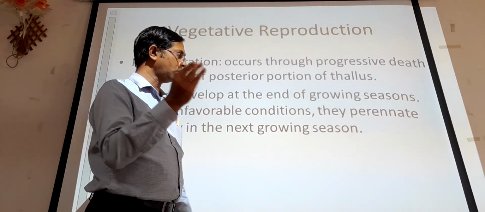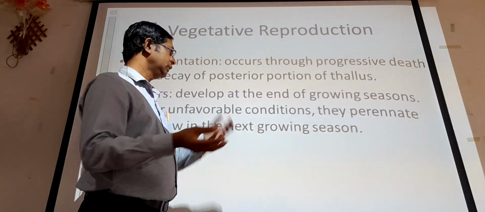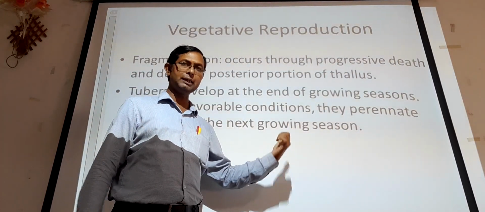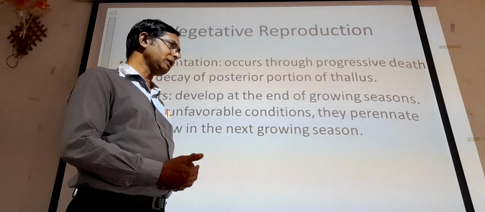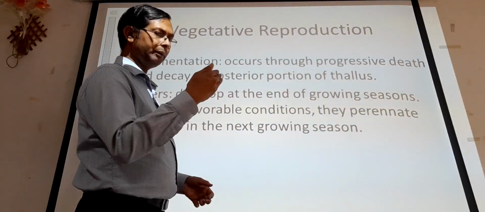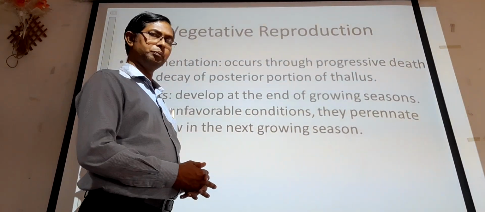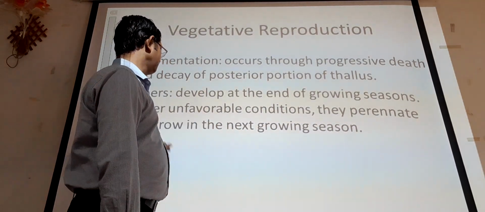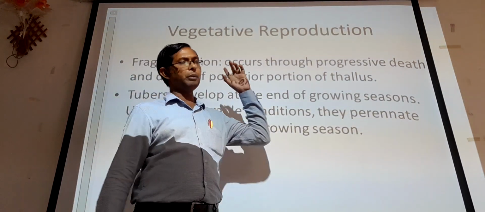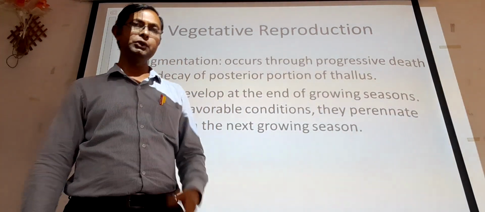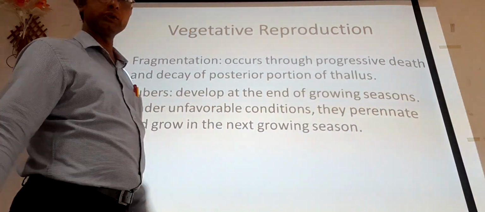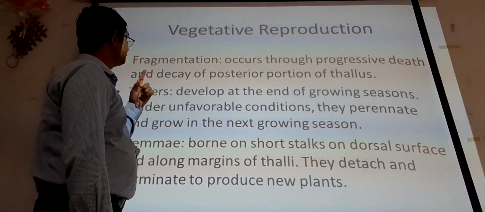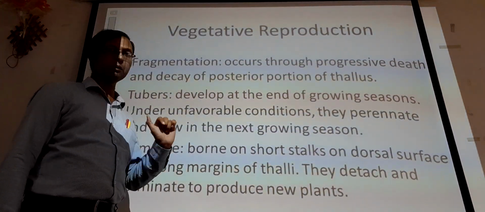These tubers are small ball-like structures. These ball-like structures are produced again on the posterior part of the thallus. They will detach from the main thallus, then remain as they are for a few days, and when favorable condition returns, they will grow and multiply, and again produce the new thallus of that particular Anthoceros.